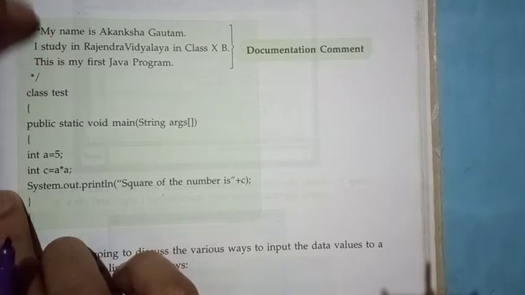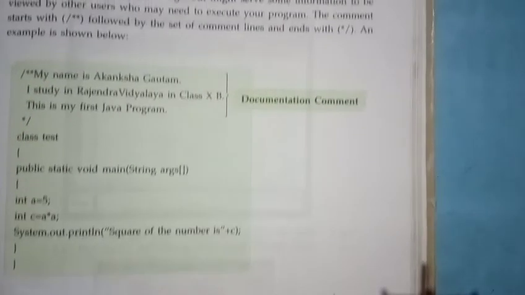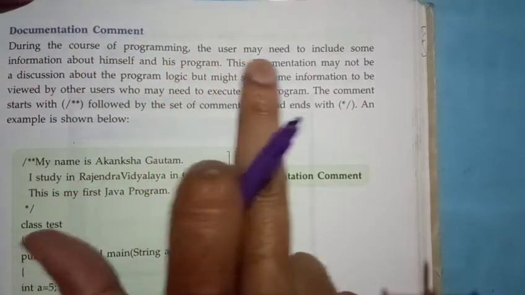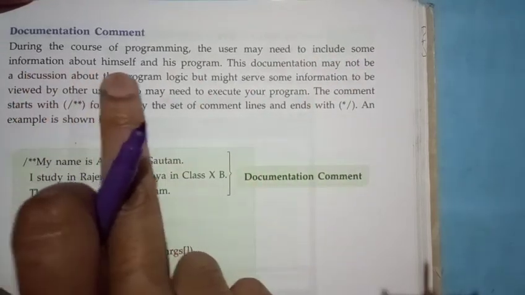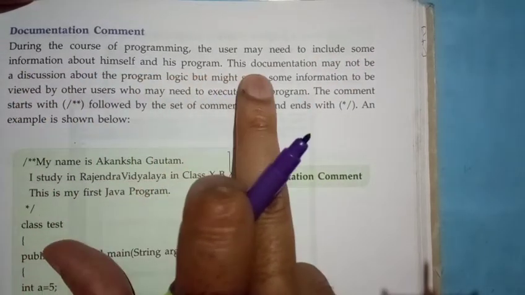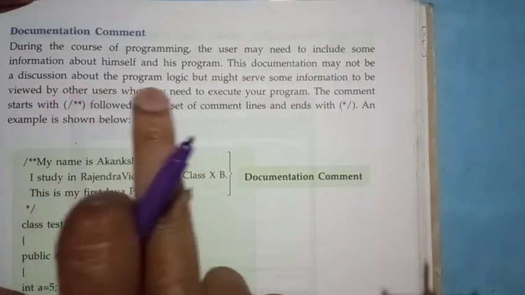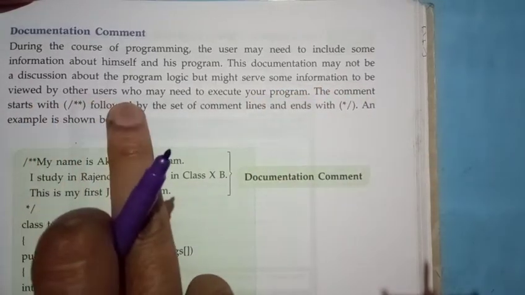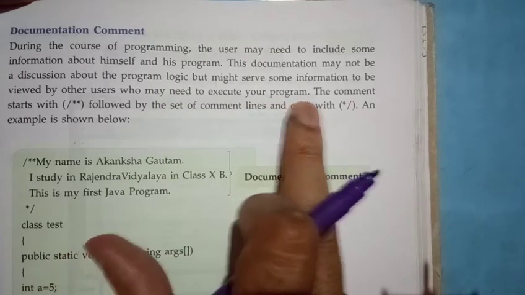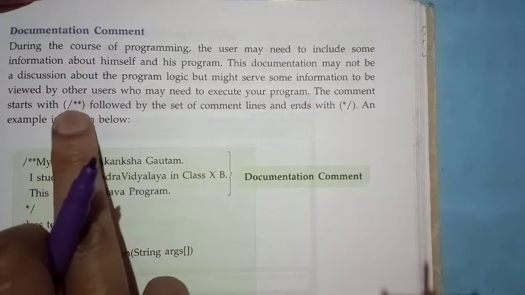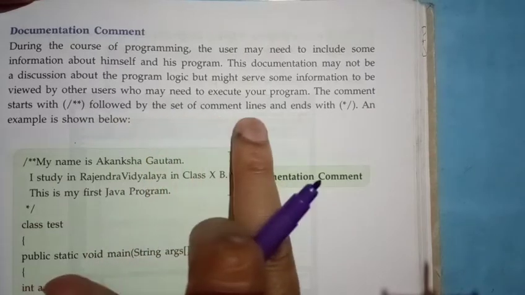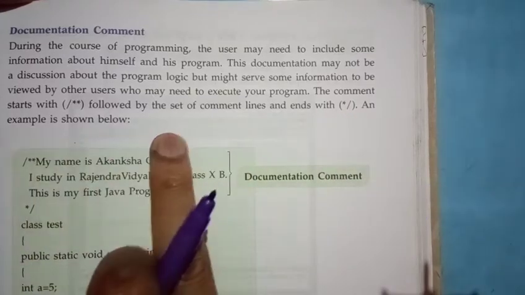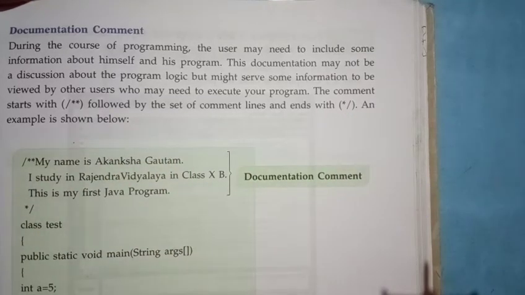Listen one more time to what documentation comments are. During the course of programming, the user may need to include some information about himself and his program. This documentation may not be a discussion about the program logic, but might serve some information to be viewed by other users who may need to execute your program. The comment starts with slash then double asterisk, followed by the comment lines, and ends with asterisk and slash. So I hope that it is clear what a documentation comment is.